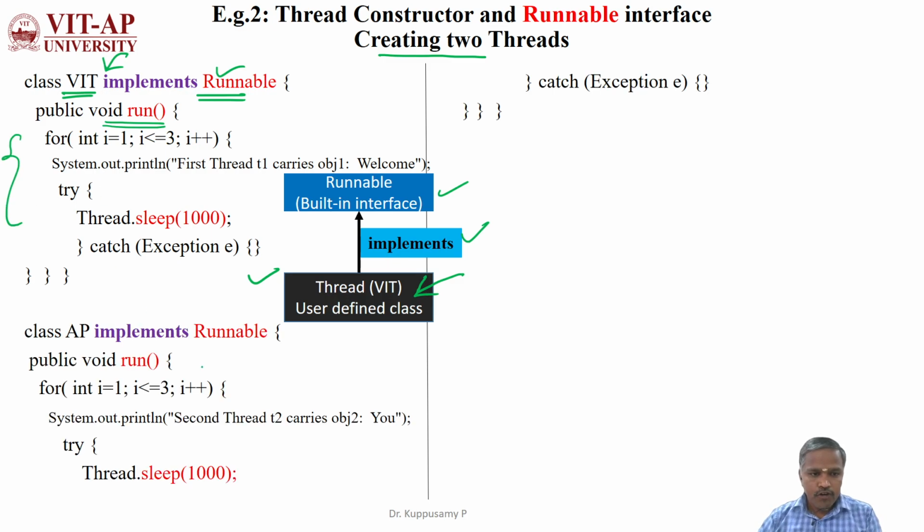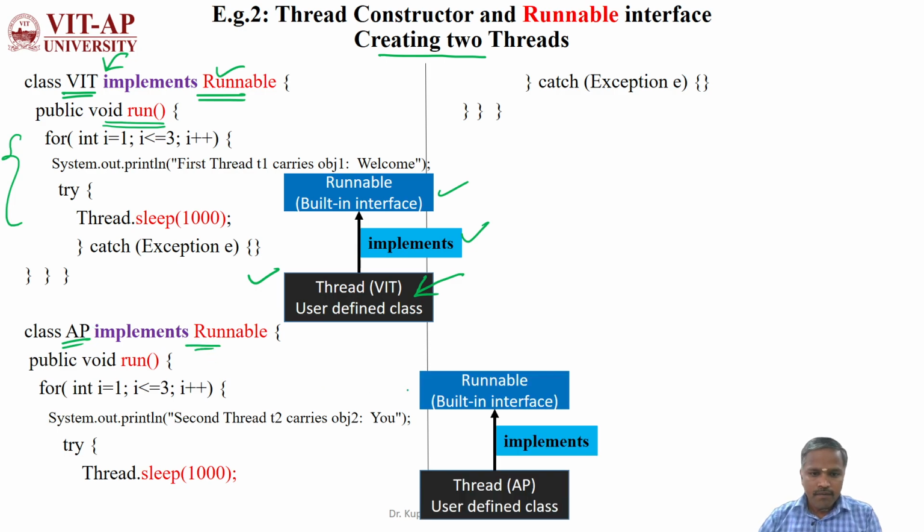Like that, I am going to create one more class, ap, which is also implementing the Runnable interface. As per the threading procedure, the class implementing the Runnable interface should have the run method that is performing some action.